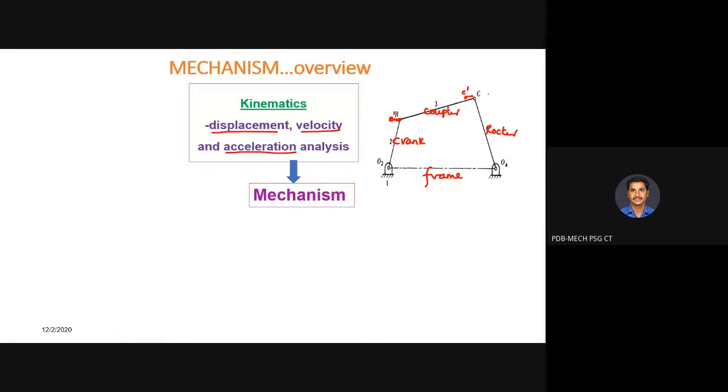So what is the need for displacement analysis? What is the need for doing displacement analysis?